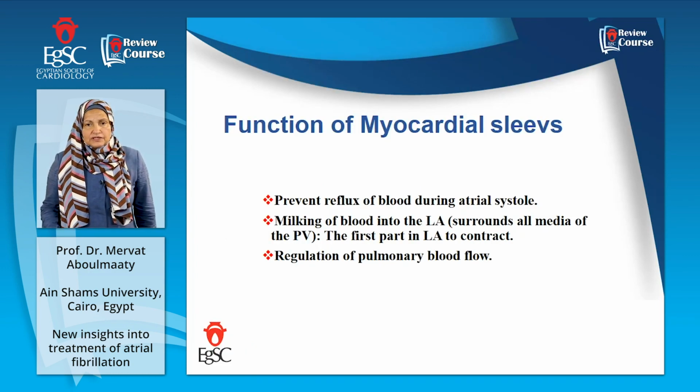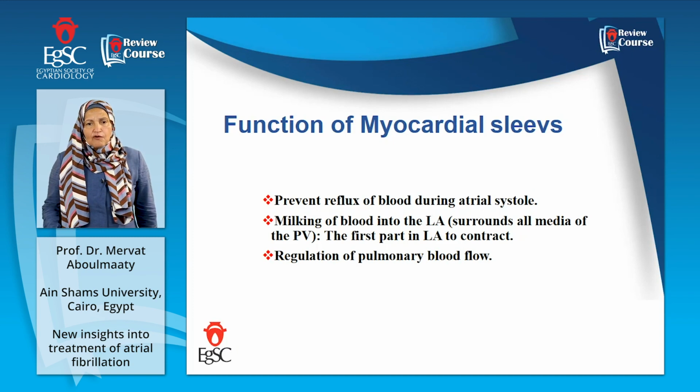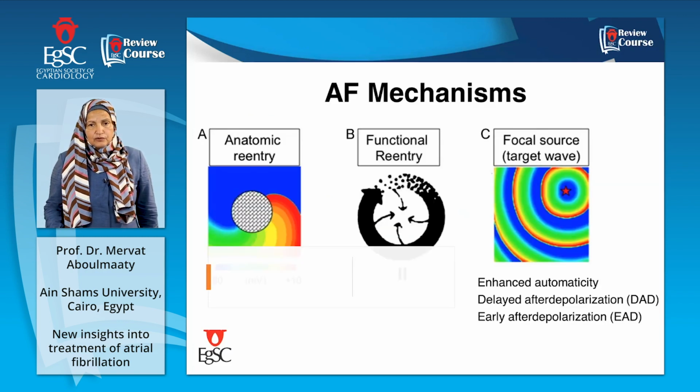What is the function of these myocardial sleeves? The myocardial sleeves prevent reflux of blood during atrial systole. They cause milking of blood into the left atrium, and they are the first part of the left atrium to contract, and they regulate the pulmonary flow.